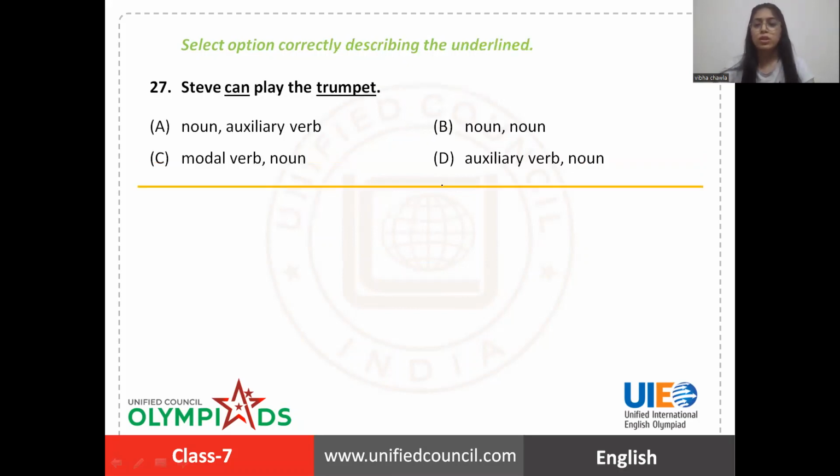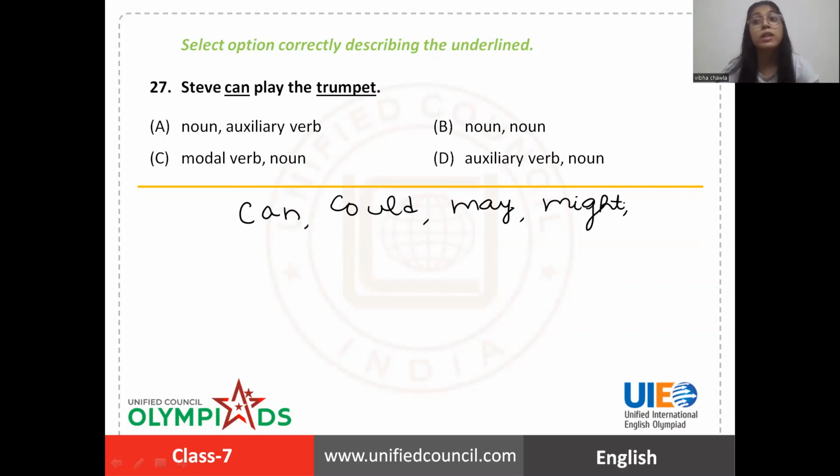In the next question, you have to tell the part of speech of can and trumpet, basically the underlined words. Steve can play the trumpet. So can, could, may, might, there are many more. There are would, should, must, and many more. All these are what?